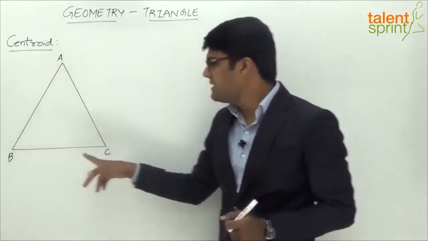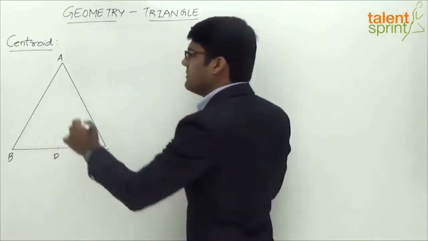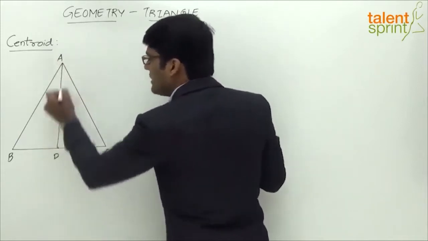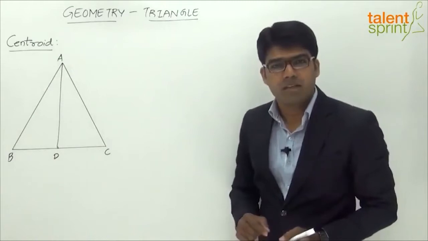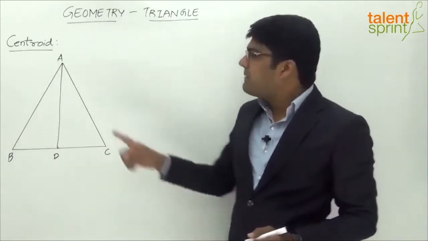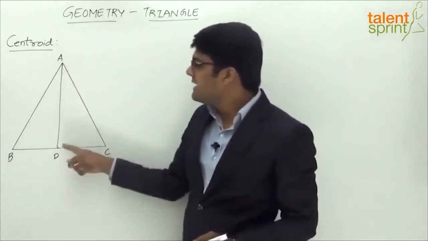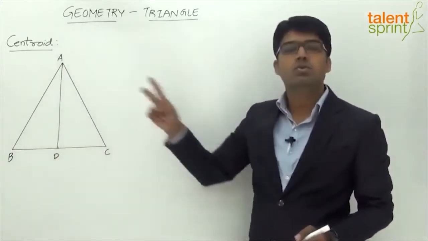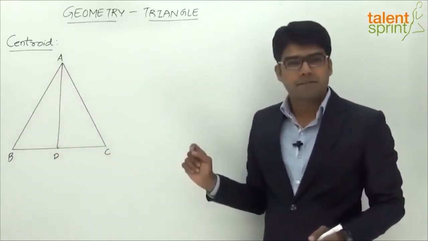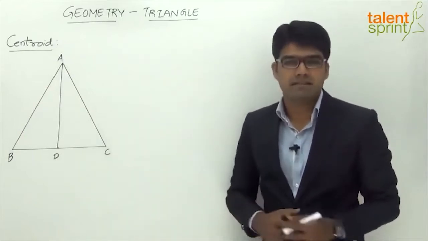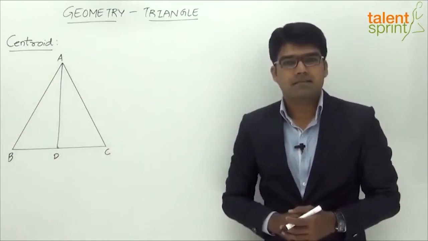So the opposite side here is BC. Let us assume that the midpoint of the side BC is D here. So the median would be AD, the line joining the vertex with the midpoint of the opposite side. So AD is one of the medians. One important point to be noted here is that every median will divide the triangle into two equal parts. So here the median AD has divided the triangle ABC into two equal parts. The first triangle is ABD and the second one is ADC. And the area of each of these triangles is equal, right? The area of triangle ABD will be equal to the area of triangle ADC.